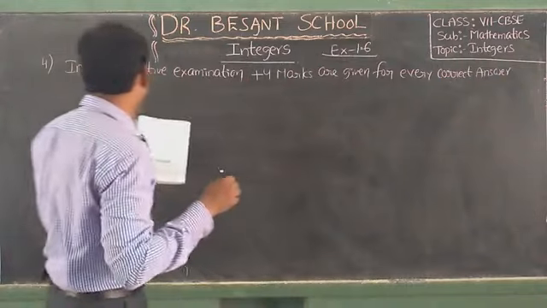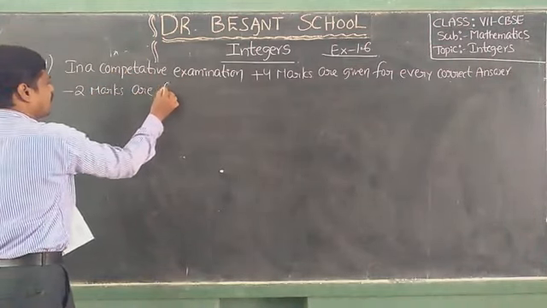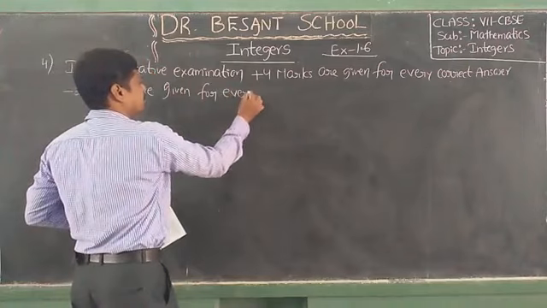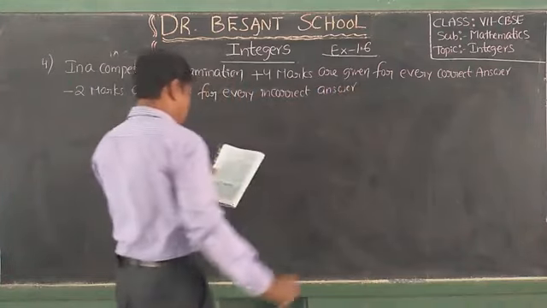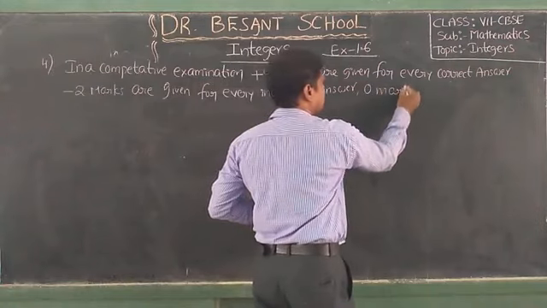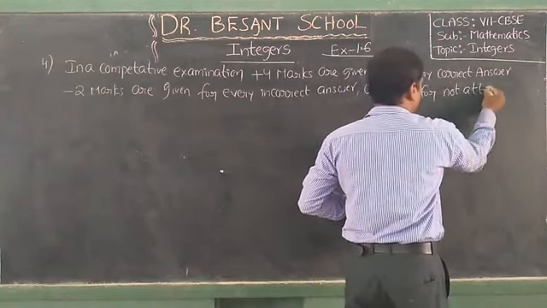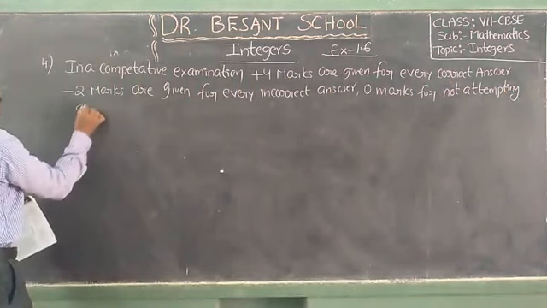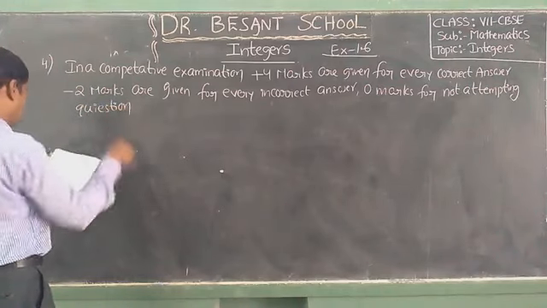Next, minus 2 marks are given for every incorrect answer, and 0 marks for not attempting the question.